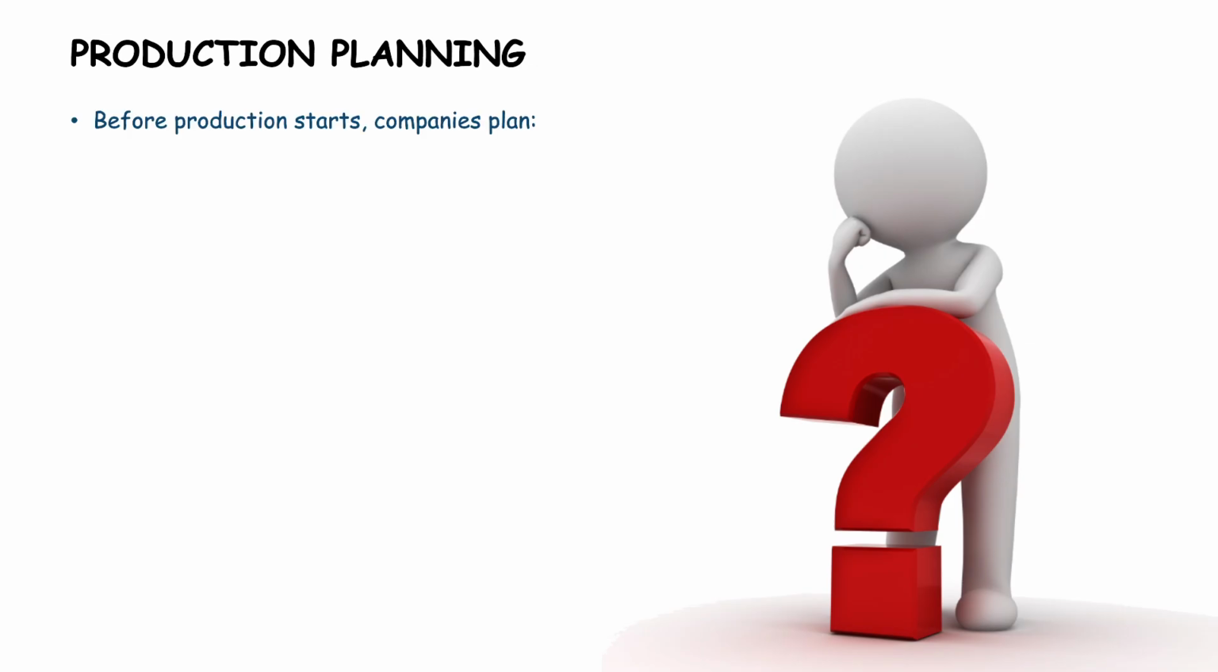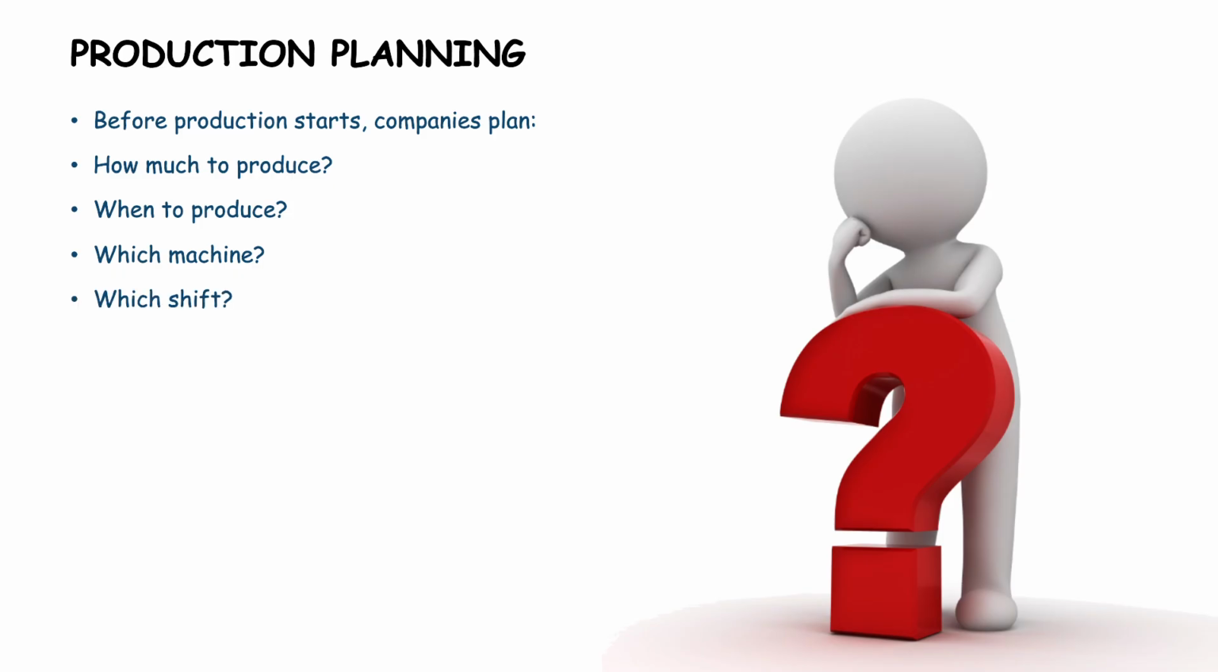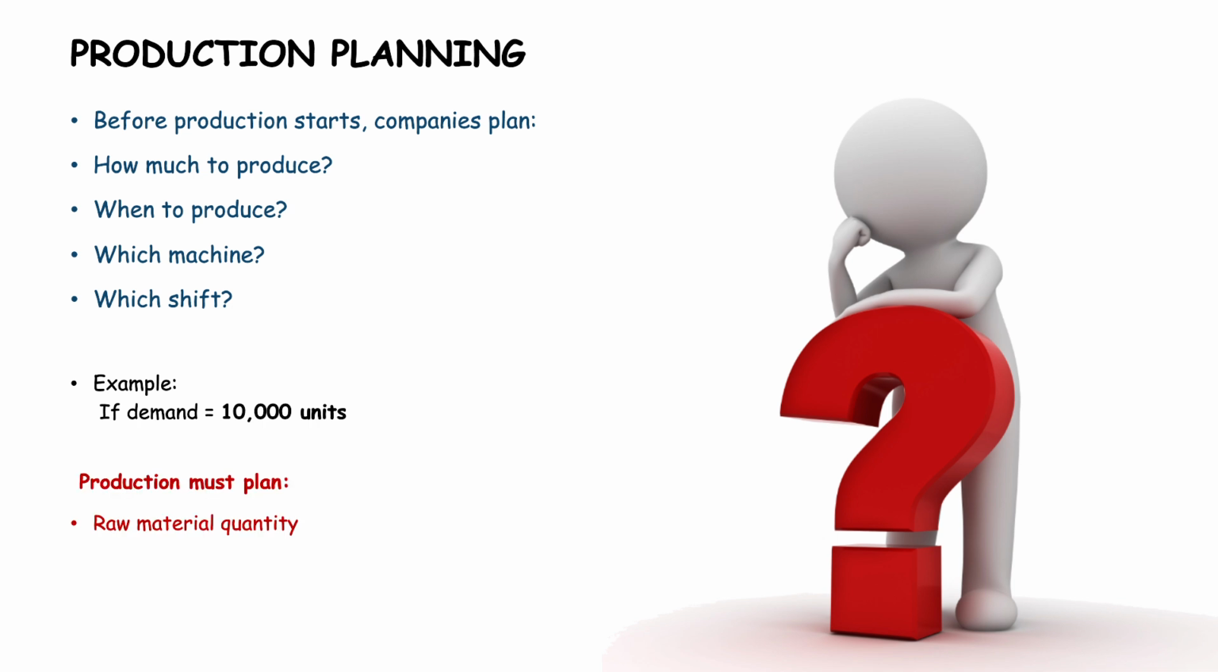So let's see again. Before production starts, the company plans how much to produce. How much to produce, in the sense of how much quantity is to be produced. See, you can overproduce or underproduce. You have to plan how much to produce and when to produce, like what time, which machine, which shift: night shift, day shift, mid shift. For example, if demand is 10,000 units, production must plan what? Raw material quantity, labor, machine capacity.